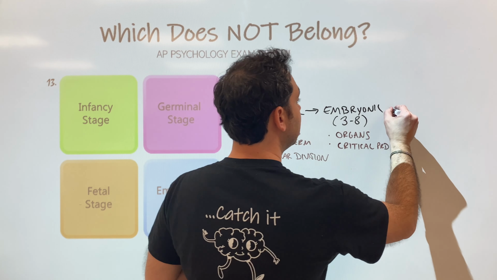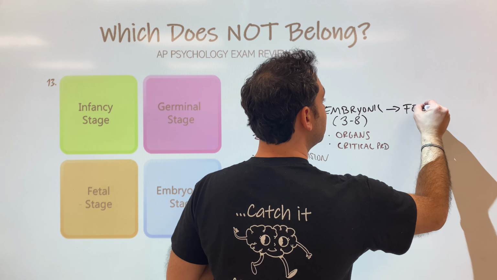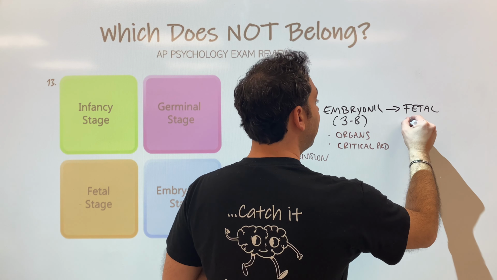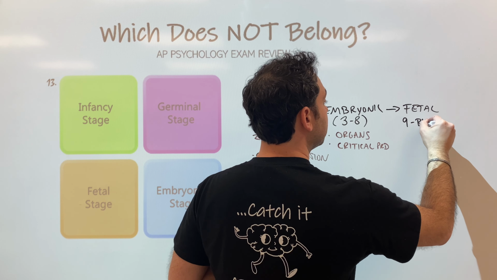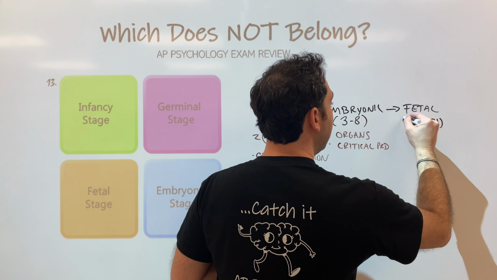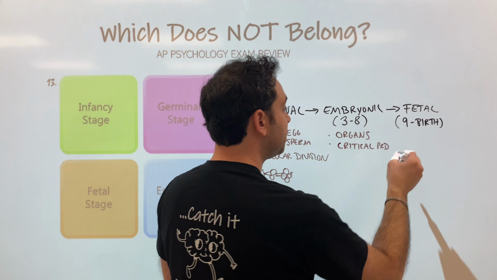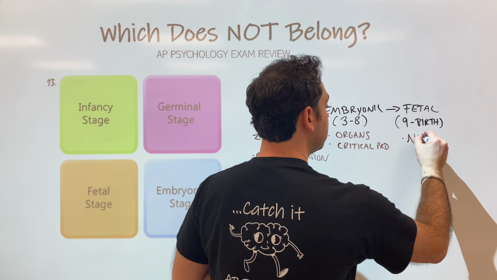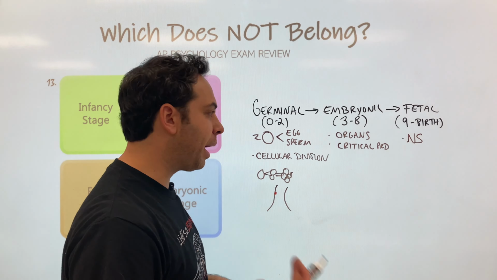And then finally, we have our last stage, the fetal stage. This is from about 9 weeks until birth, 38 to 40 weeks. And this is when the nervous system is really going to finalize and develop, right? The brain and the spinal cord and everything hopefully will be okay when the baby's born.